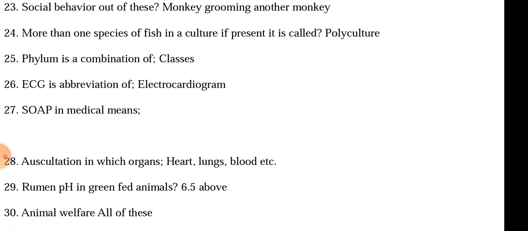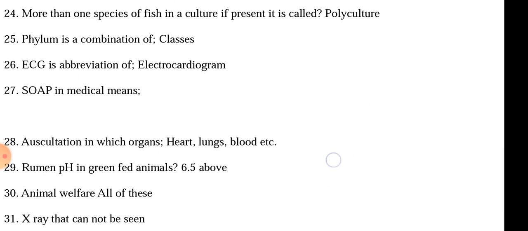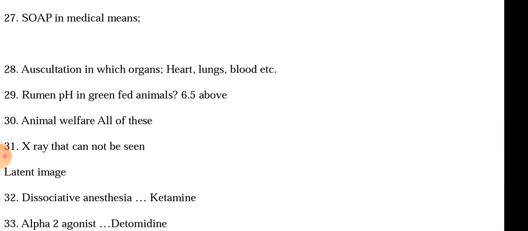Rumen pH in green fed animals is 6.5 and above, slightly acidic. Animal welfare is all of these. X-ray image that cannot be seen is a latent image.